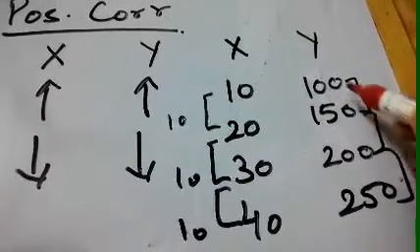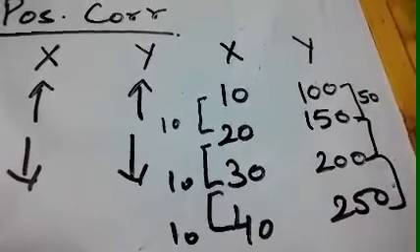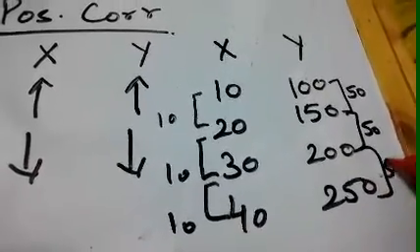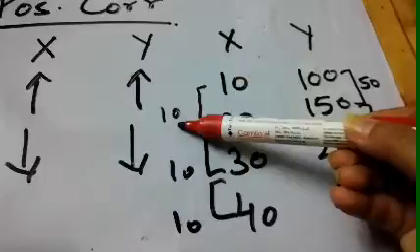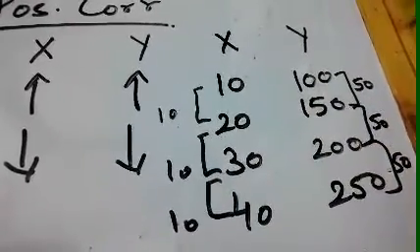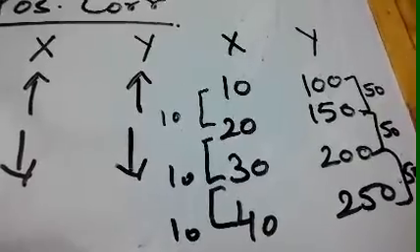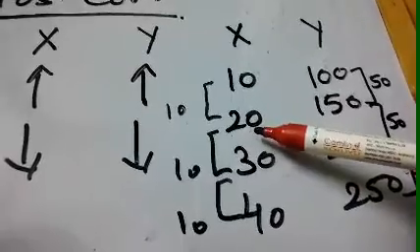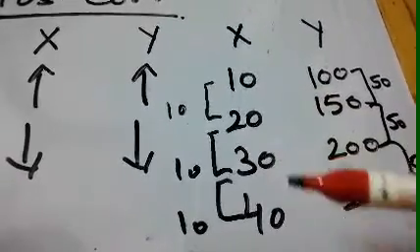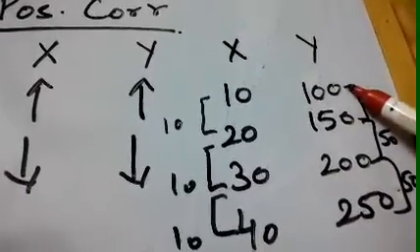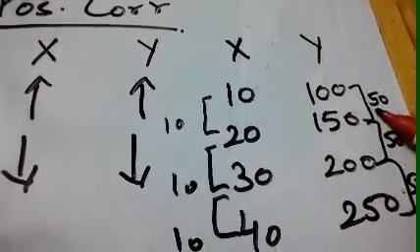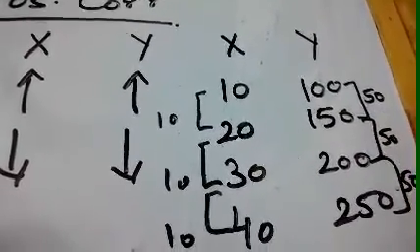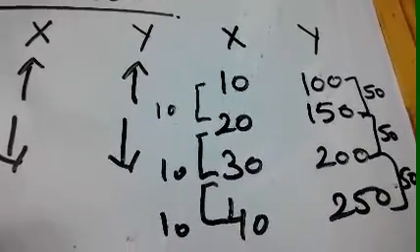From 100 to 150, the increase is 50, then 150 to 200 again 50, and 200 to 250 again 50. So every time the increase is the same in the variables. x is increasing by 10 each time, and the y variable is increasing by 50 each time. So on this side also a similar increase can be seen.